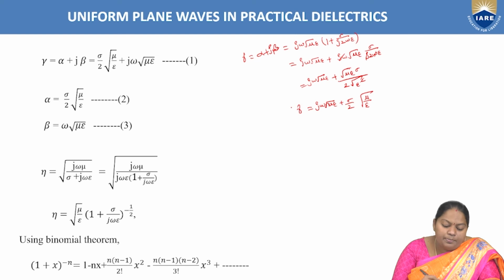So gamma equal to alpha plus j beta equal to sigma by 2 root over mu by epsilon plus j omega root mu epsilon.